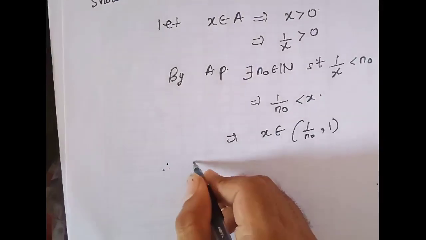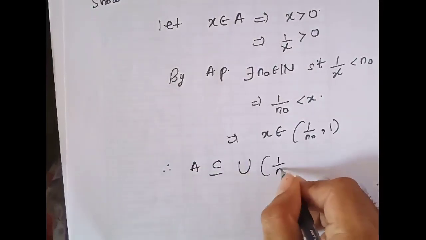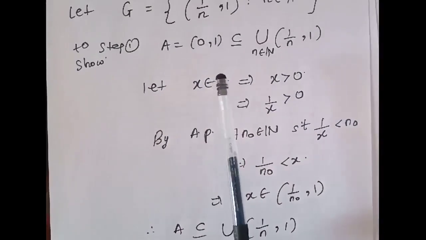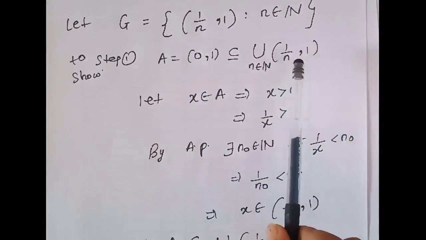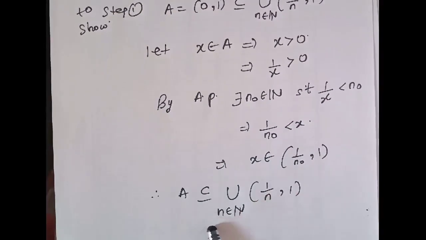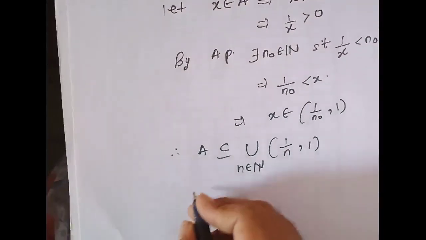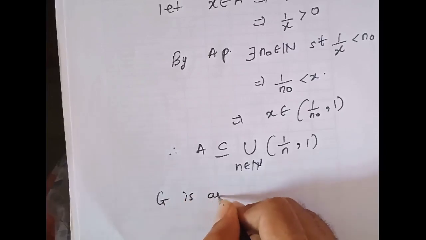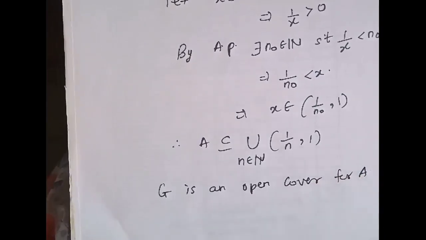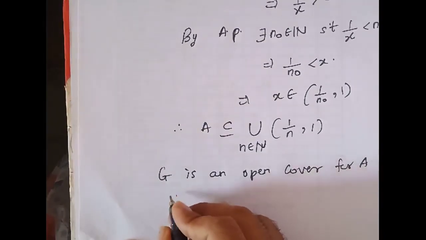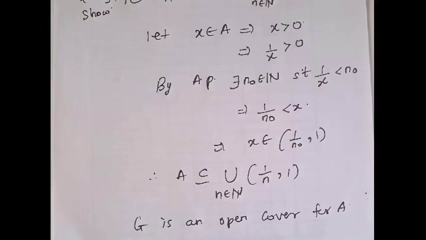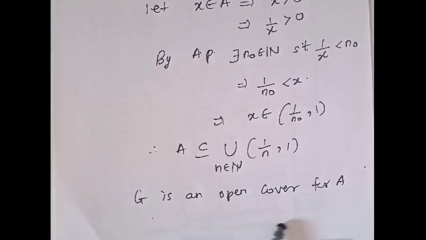Therefore A is a subset of the union of (1/n, 1) where n is in N. Pretty simple. We take any random x, take the reciprocal, apply the Archimedean property, and get a statement of this form. Because of this we can say G is an open cover for A. But the thing is, in step 2 we will show that G has no finite subcover.